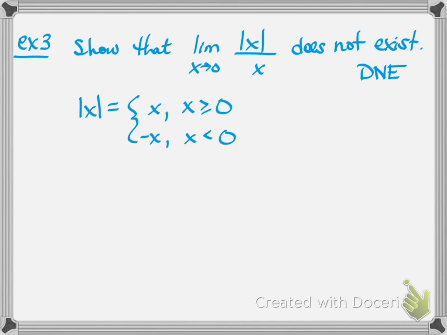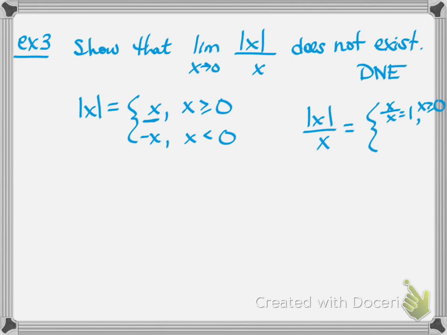So when you're thinking about the function, the absolute value of x over x, well, it's equal to itself. Absolute value of x over x would be just like x over x, which would be 1 when x is greater than or equal to 0.